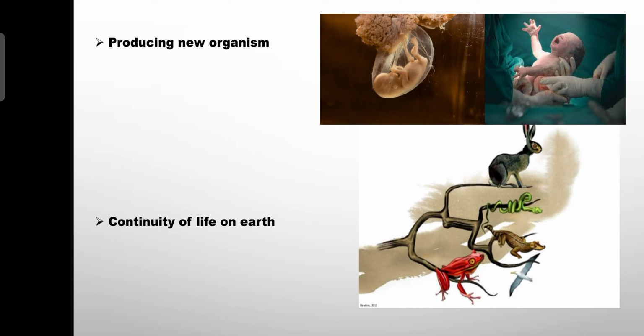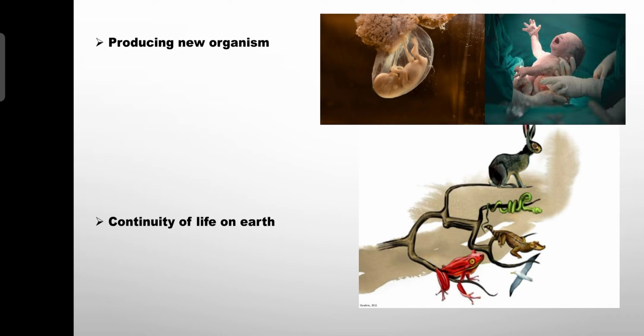For example, humans give birth to babies. Cow gives birth to a calf. Cat gives birth to a kitten. Dog gives birth to puppies. See, from these examples, if we generalize, we can say reproduction means it is a process by which new living organisms are produced.